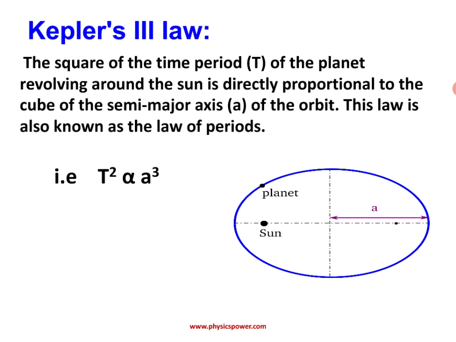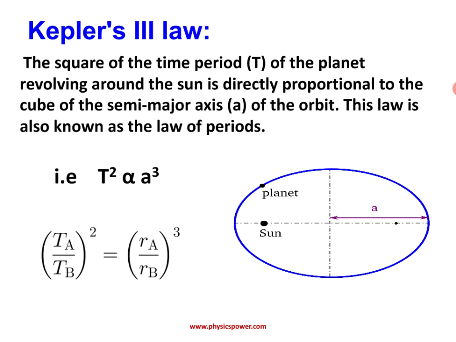That is Kepler's third law. You can see it as an equation also. For the proof, to derive this, Kepler approximately considered this path as a circle. Before that, we can also write it like this: T squared is proportional to a cubed.